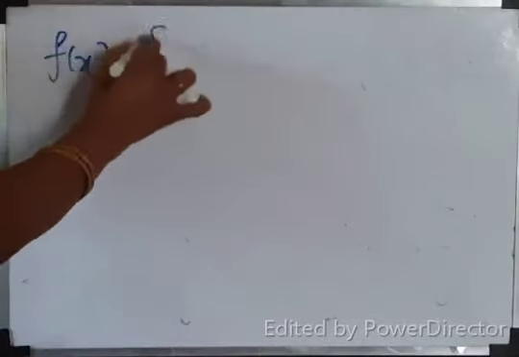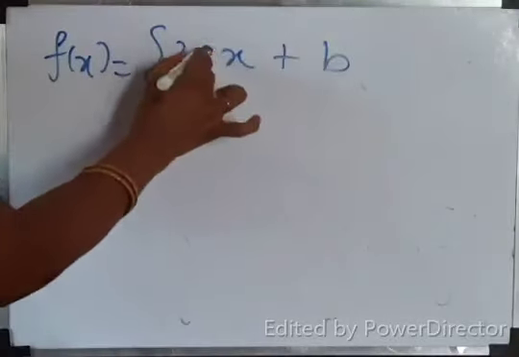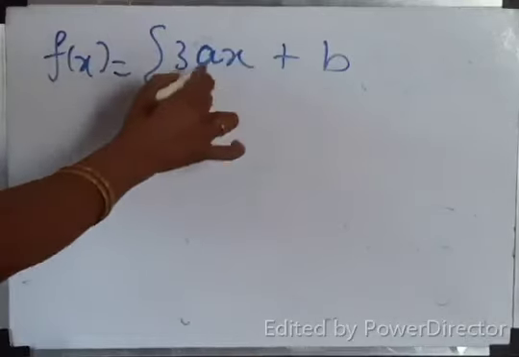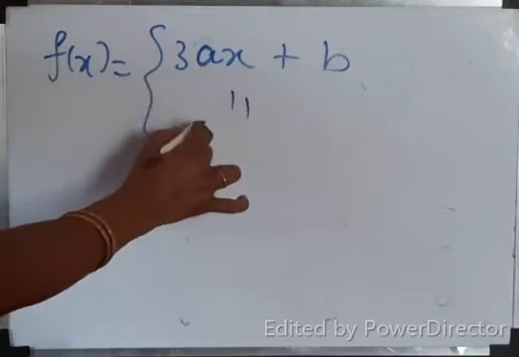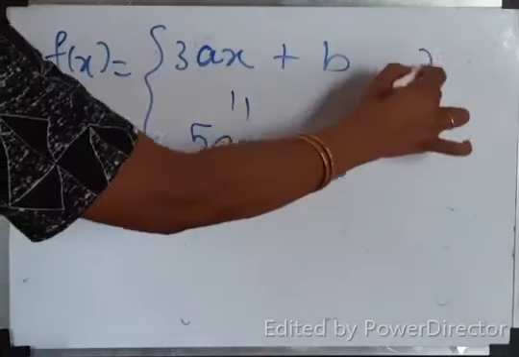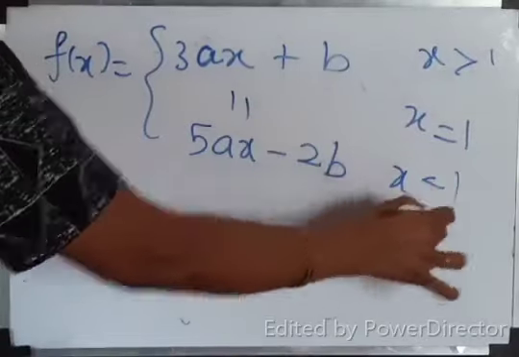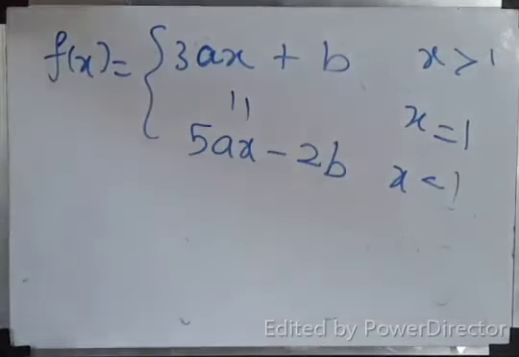Then the next question is, f of x equal to 3ax plus b, then 11, then 5ax minus 2b. If x greater than 1, x equal to 1, x less than 1, it is continuous at x equal to 1.